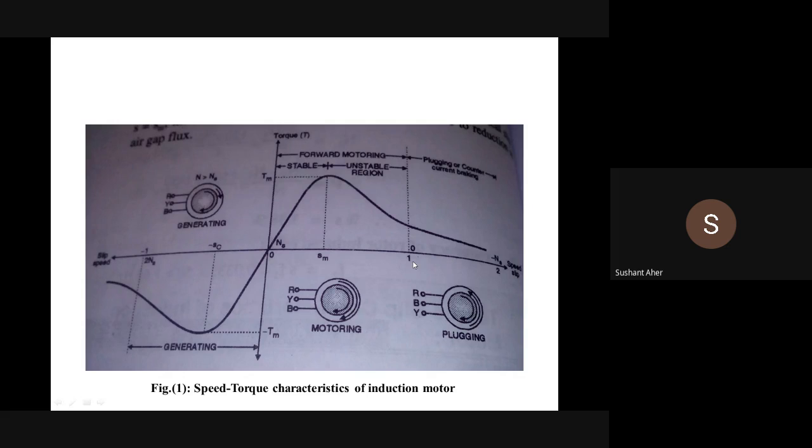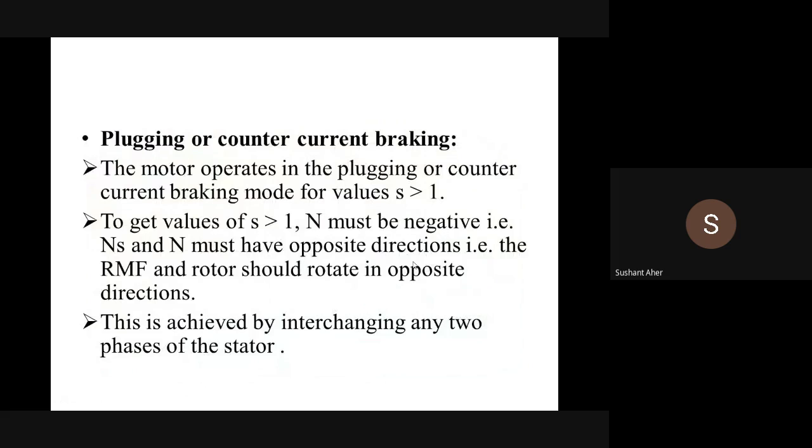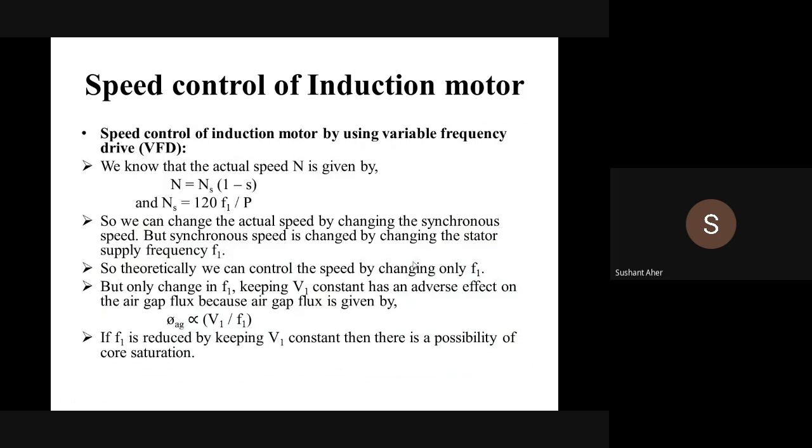Here in plugging mode, the speeds of the rotor and the stator field are opposite to each other. To have slip greater than 1, the speed of the induction motor must be negative, that means rotating in the opposite direction.